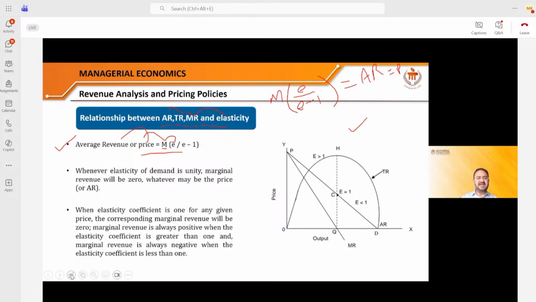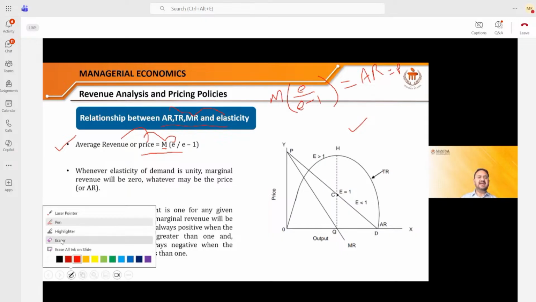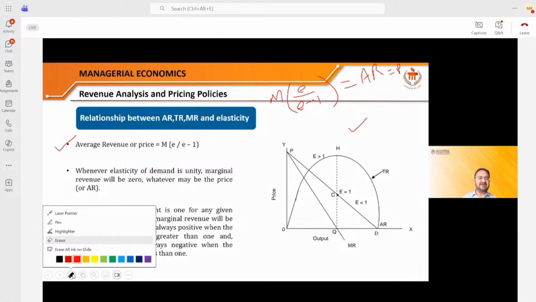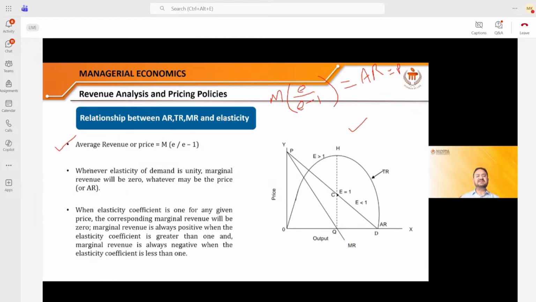So if I have any two of the things, I will be able to calculate the third. If I have average revenue and marginal revenue, I can calculate the elasticity. So this is the first significance.